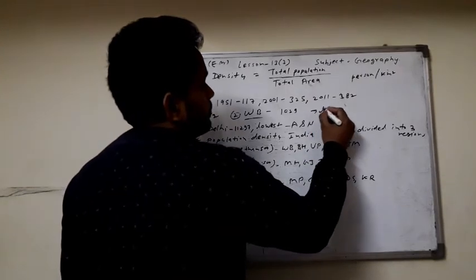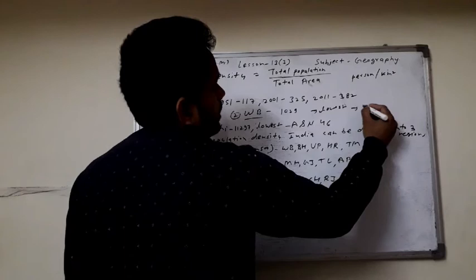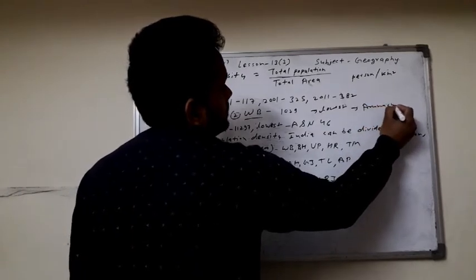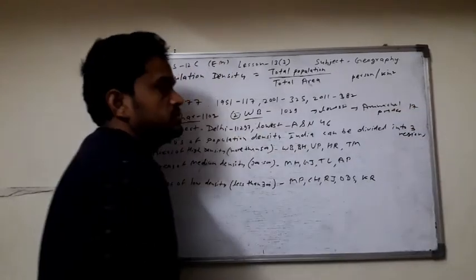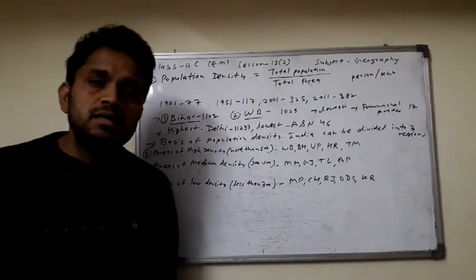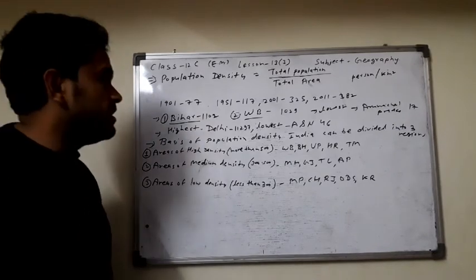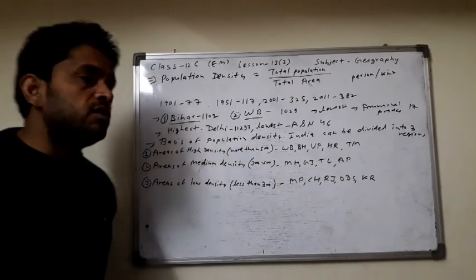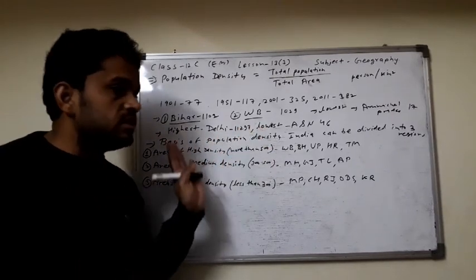And the lowest population density is found in Arunachal Pradesh, 17 per square kilometer. Among Union Territories, the highest population density is found in Delhi, 11,297 per square kilometer.